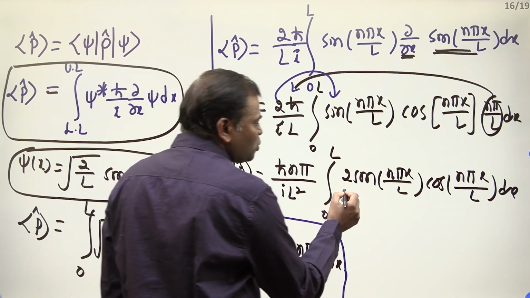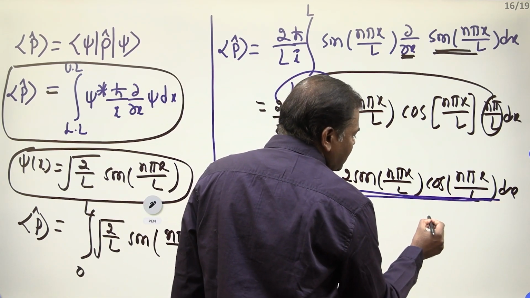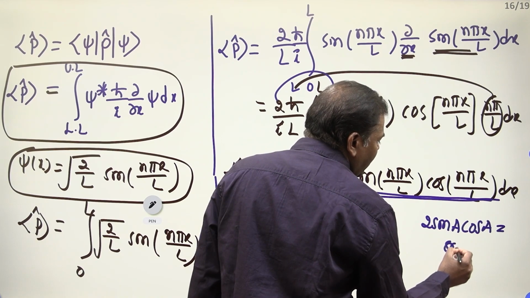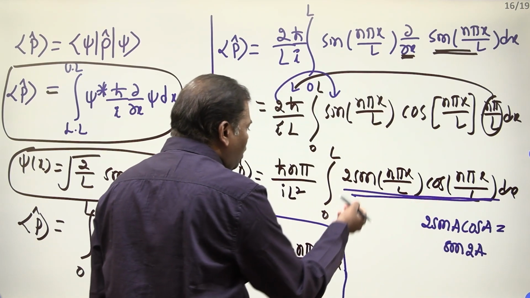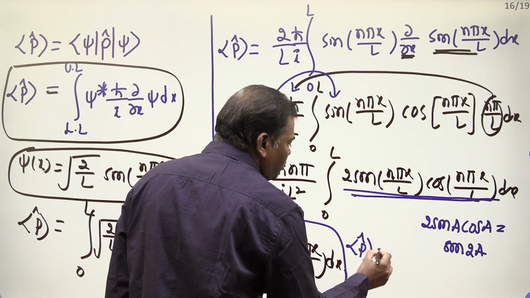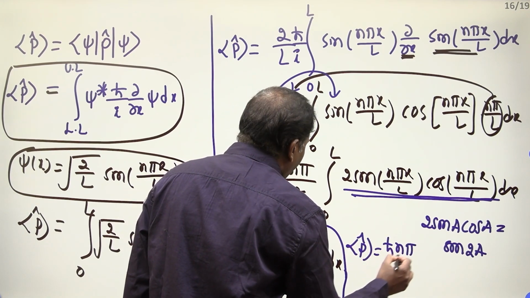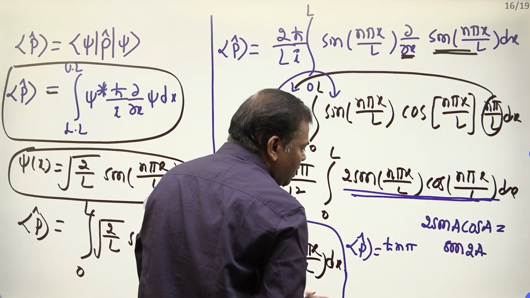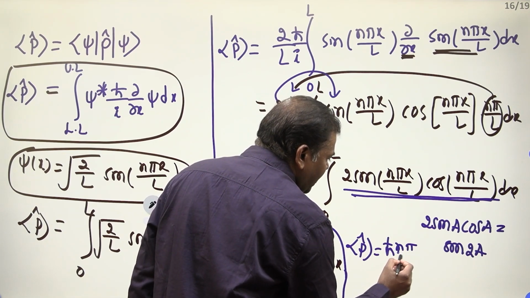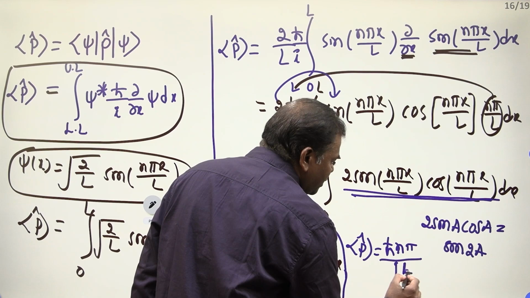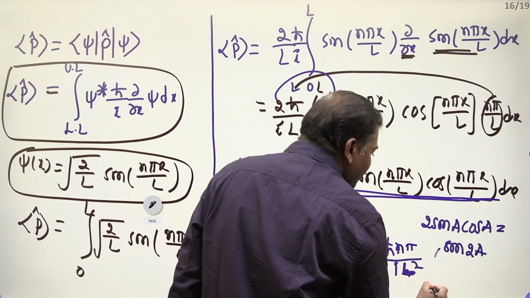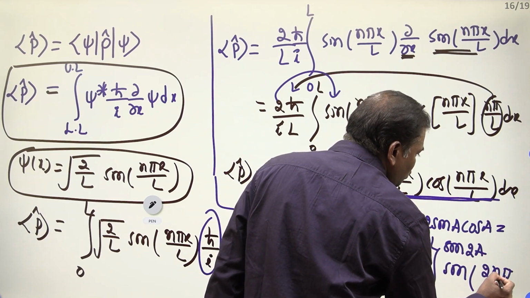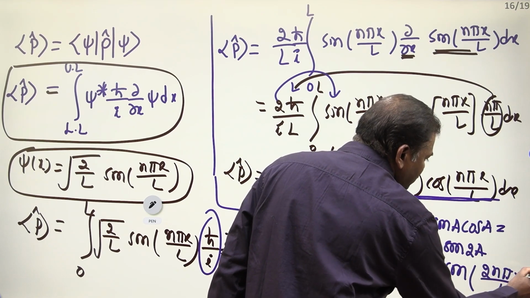How do we do this? 2 sin A cos A is equal to sin 2A. So apply this one. The expectation value of the momentum is equal to h cut n pi divided by i L square, integral 0 to L sin 2 n pi x by L into dx.